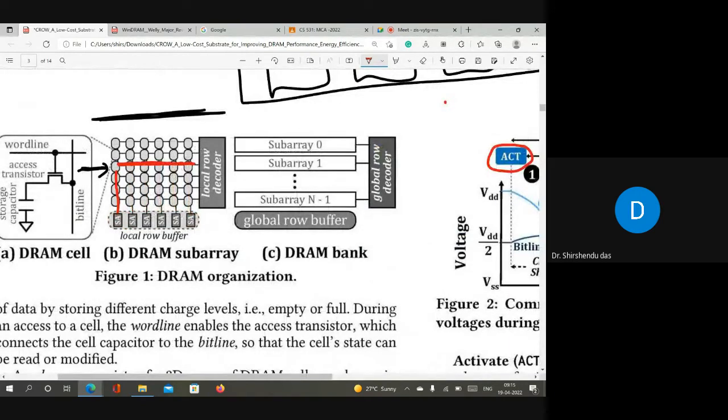So activate command means this line will be activated, and then the charge of this cell will flow through this bit line to this sense amplifier, right? This time is called tRCD time. I hope you know this, right?